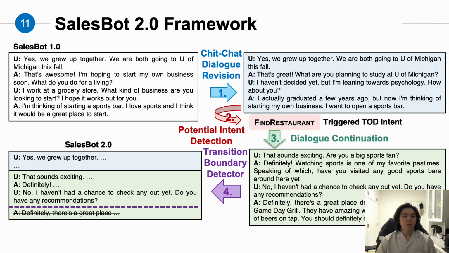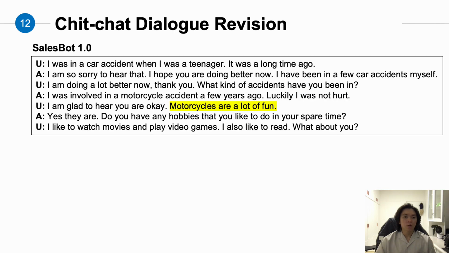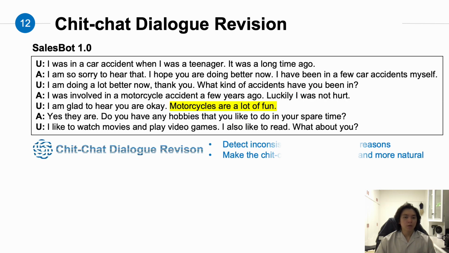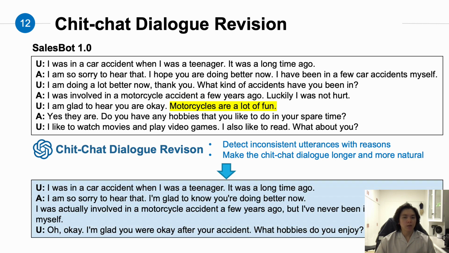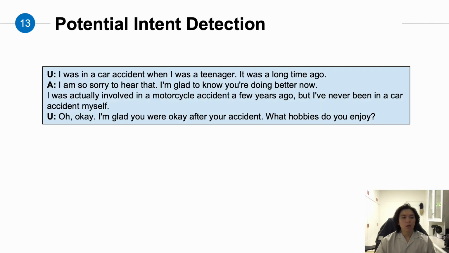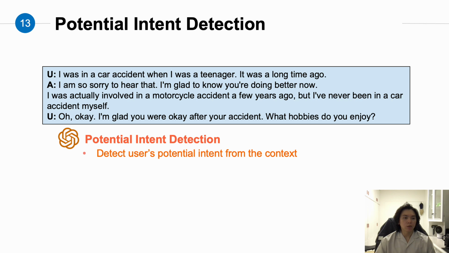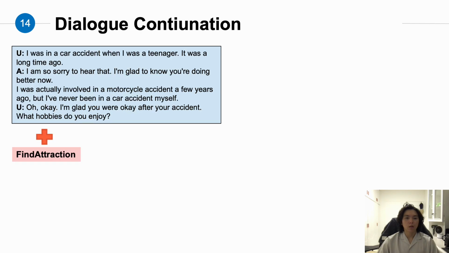Here is the entire framework we use for Salesbot 2.0, and our base model is GPT 3.5. In the first step, we ask the model to detect inconsistent utterances with reasons and make the chit-chat dialogue longer and more natural. After revising the chit-chat dialogue, we ask the model to detect the potential intent from the user based on the context.